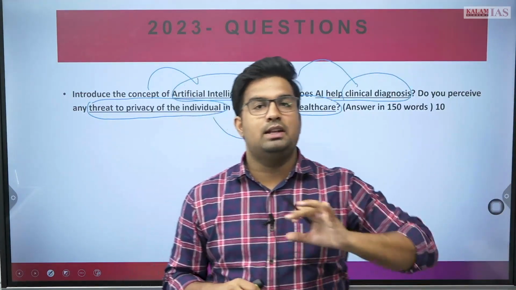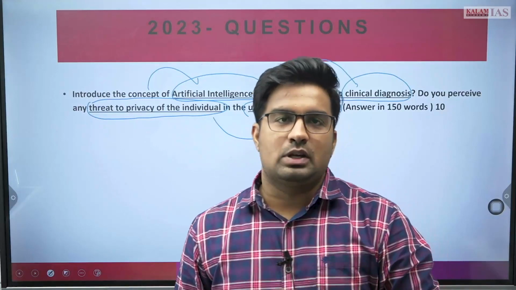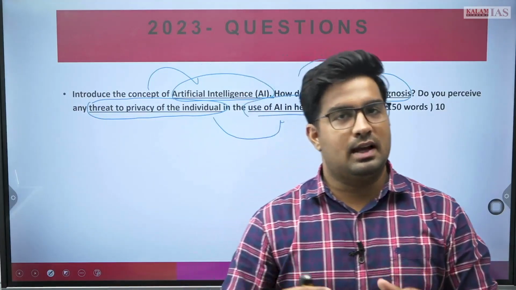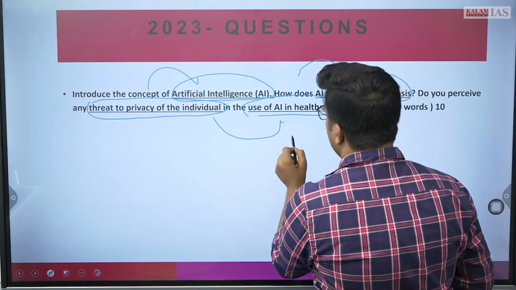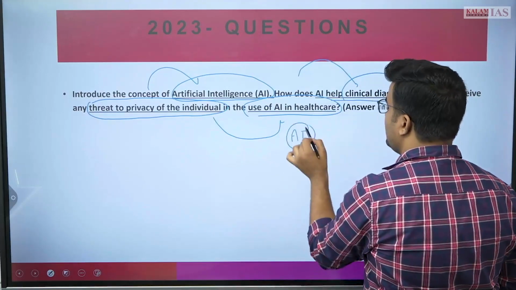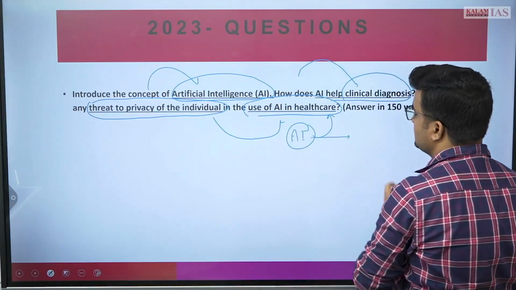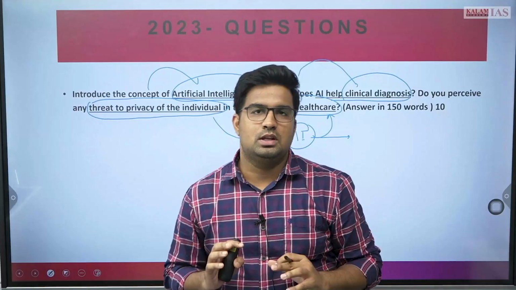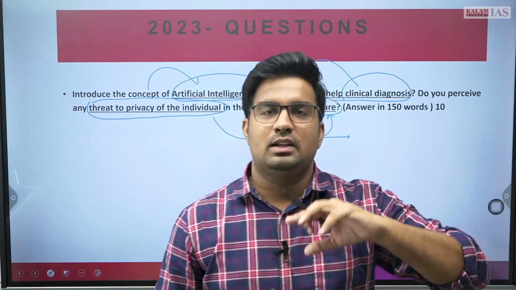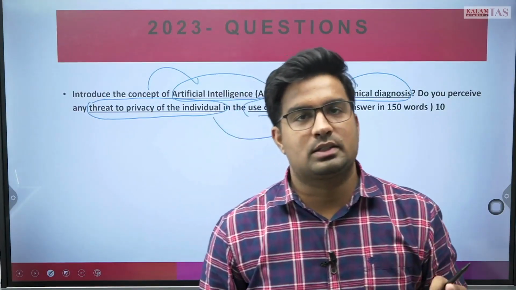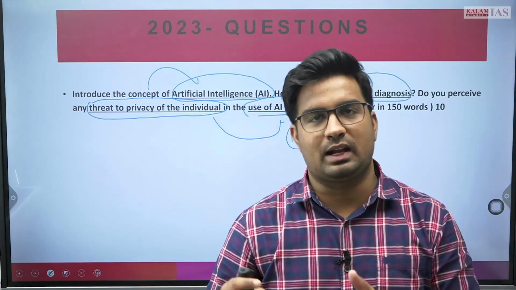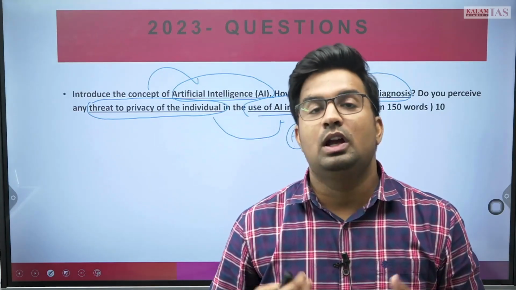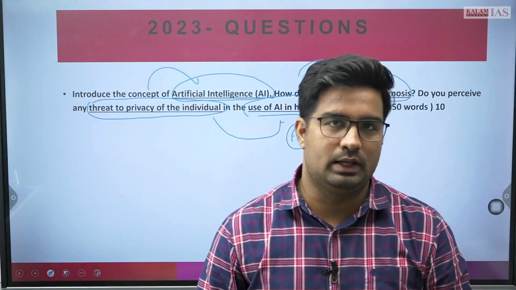So you need to write about the theft of your private data and other aspects also. Along with that, the role of AI is very important in healthcare and other services. So we need to write the conclusion in a positive perspective, that the lacunae or drawbacks of the current scenario should be tackled with a data protection bill or other measures which we can further utilize.